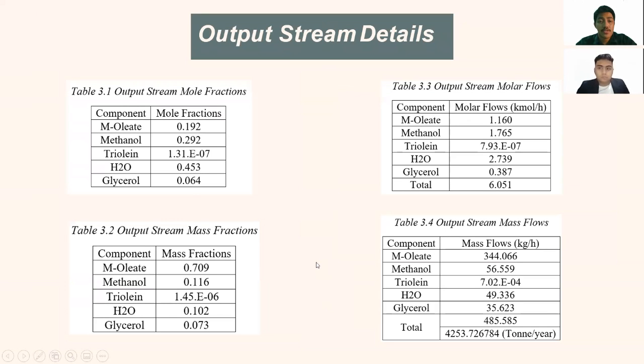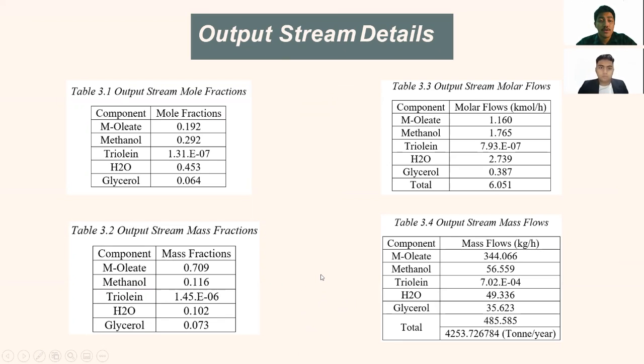And for the simulation that we have conducted from Aspen HYSYS, this is the output stream details. Now we can see the output streams from table 3.1 till 3.4. The main focus of this is the triolein and methyl oleate. You can see from the table that the triolein value is already small, and there is already a value of methyl oleate, which means that our CSTR reactor is working successfully due to